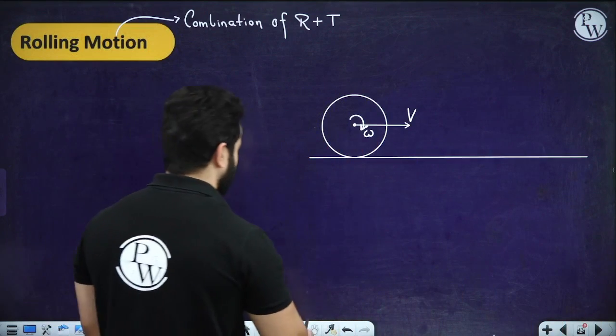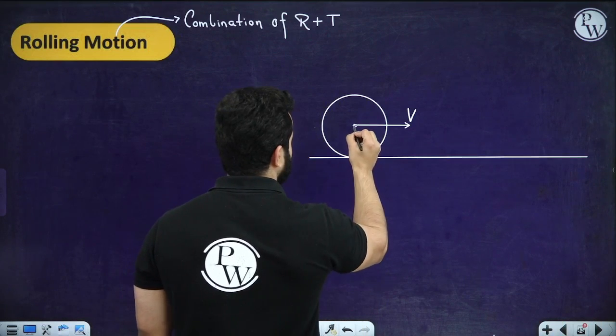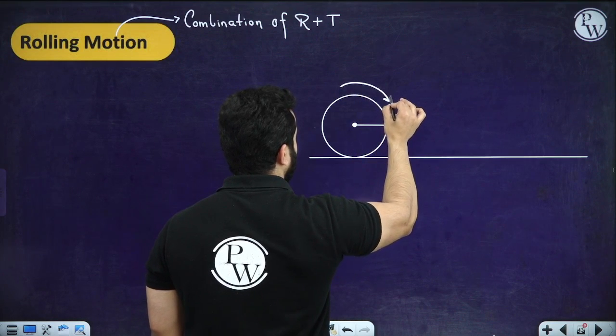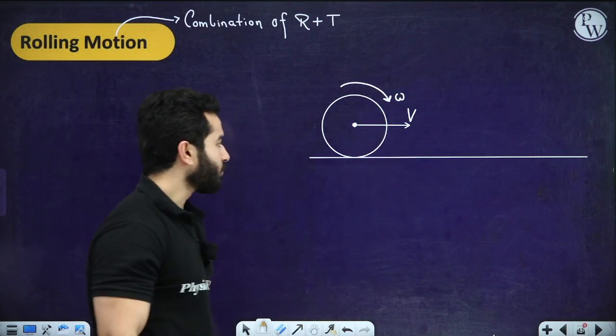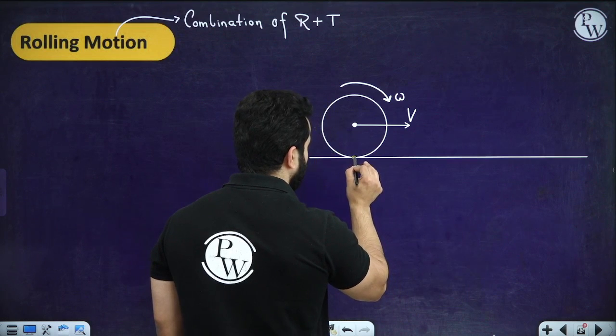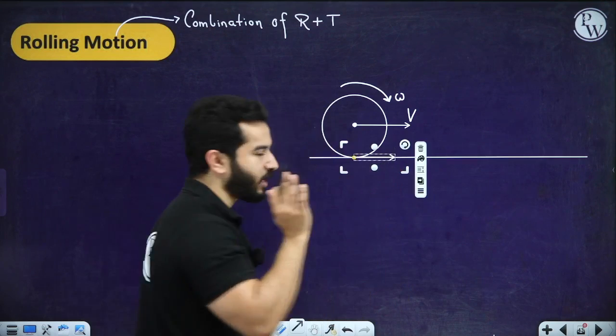So if we want to find out the velocity of each point, let's start with this point. This point has got a velocity in forward direction because of translational motion.